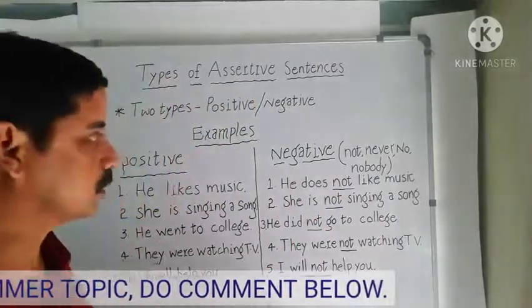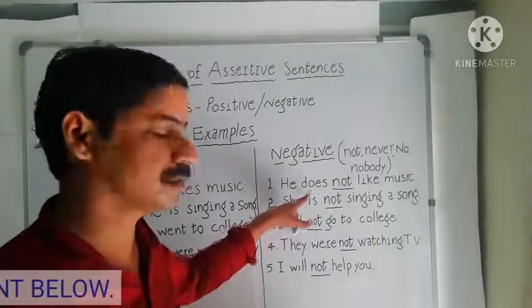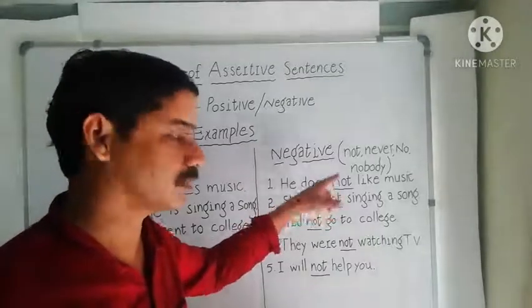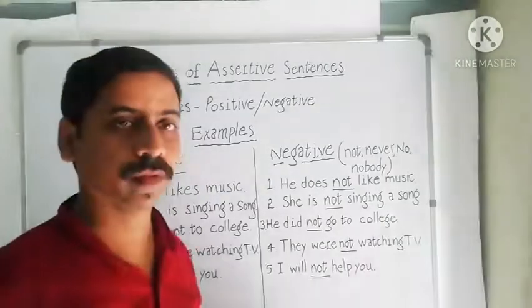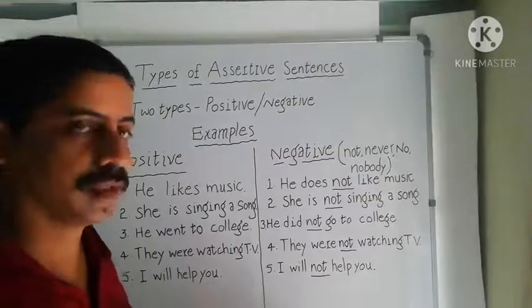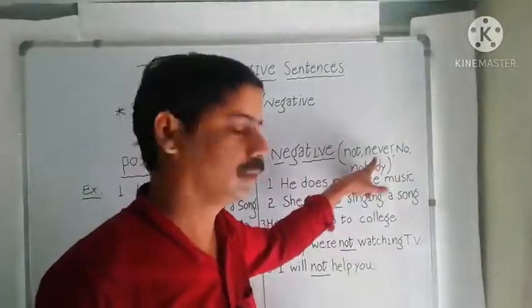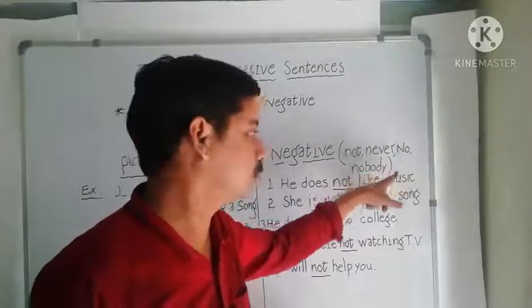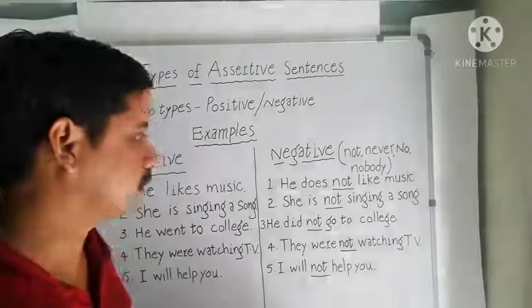So the structure of a negative sentence is subject plus auxiliary verb plus not plus verb, like that. You must remember one thing, that is, in negative statements we use words like not, never, no, nobody, no one else, etc.